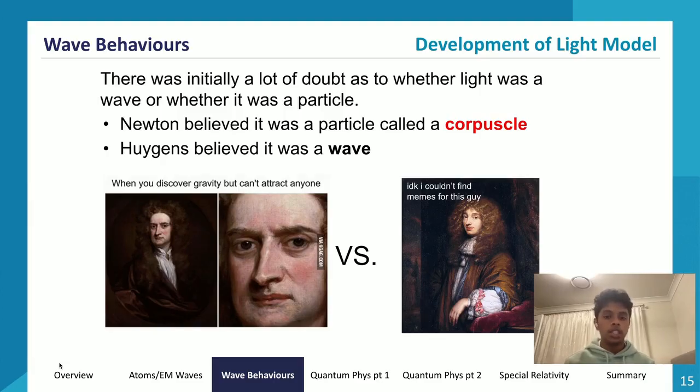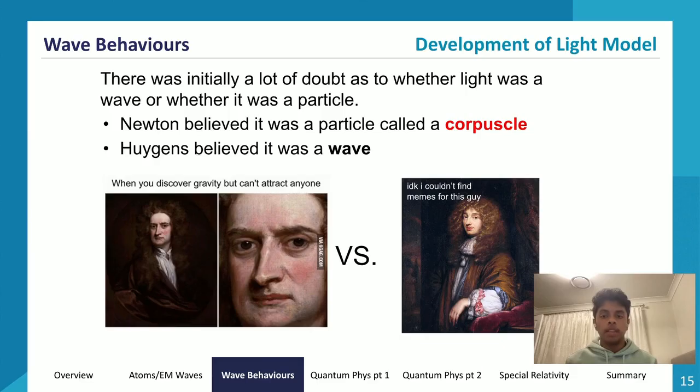Initially there was a lot of doubt as to whether light was a wave or a particle. And the two people leading this debate were Newton and Huygens. Sir Isaac Newton believed that light was made up of particles, and these particles were called corpuscles. He believed that these corpuscles were attracted to mass, so as they would enter a more dense medium, they would speed up, basically. That's kind of what he thought.